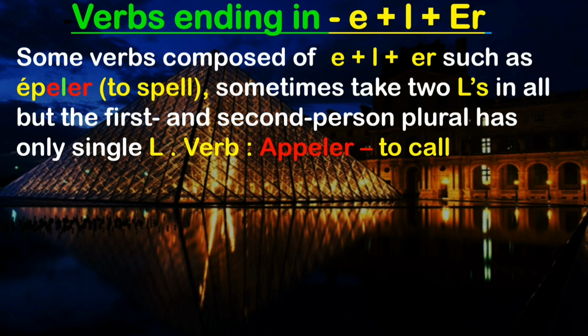So when you conjugate a verb in ER which ends with E plus L plus ER, an example is appeler, which means to call.